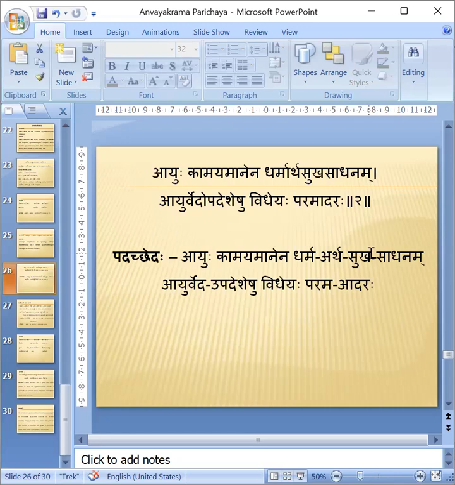Ayurvedopadesheshu is also one word. Vidheyaha paramadaraha is also one word. Therefore, padacheda is not needed here. Already the words are separated.